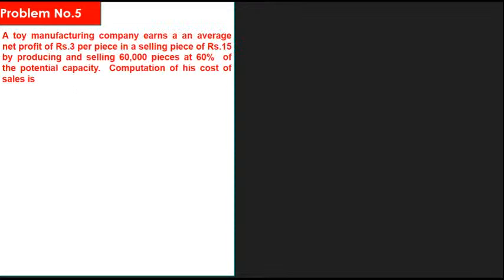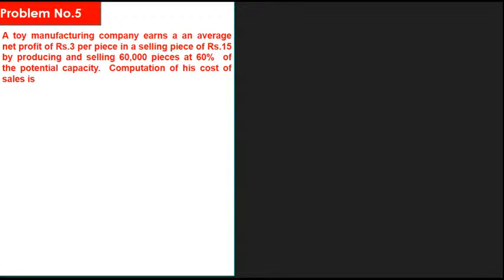A company manufactures toys and earns an average net profit of rupees 3 per piece in a selling price of rupees 15 by producing and selling 60,000 pieces at 60% of the potential capacity.